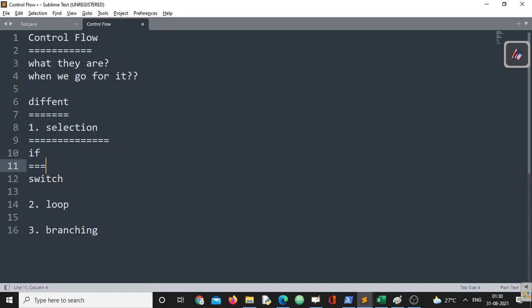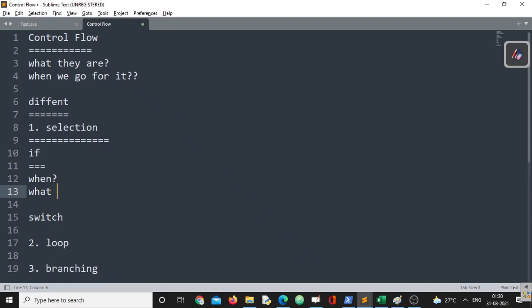In the first part we discussed when we should go for if, what the advantages of using the if statement are, and the different formats of using the if statement, and how it can be used in all different formats. We'll look more into this in this video. Before getting into the different conclusions about the if statement, I'd like to recall a few more things.